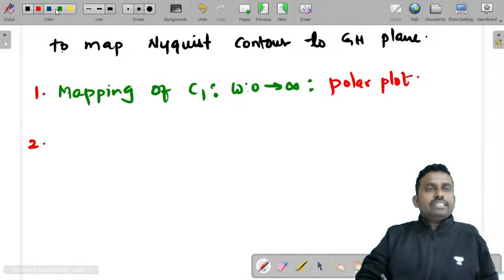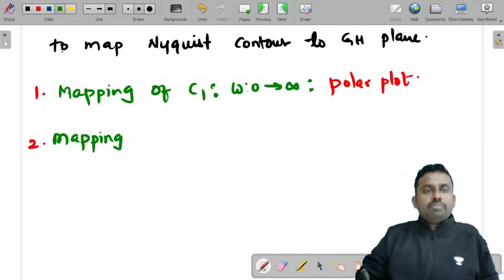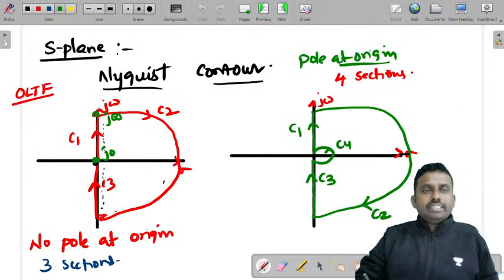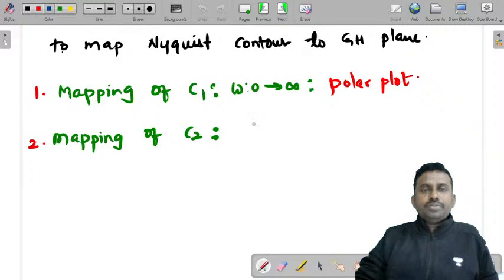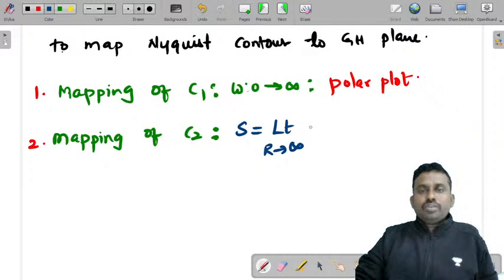Now the second case, mapping of section C2. What is this section C2? It is a section which covers the right half of the S-plane completely with a radius of infinity, because the complete right half of the S-plane has to be considered. So you substitute s equal to limit r tends to infinity, r e power j theta.